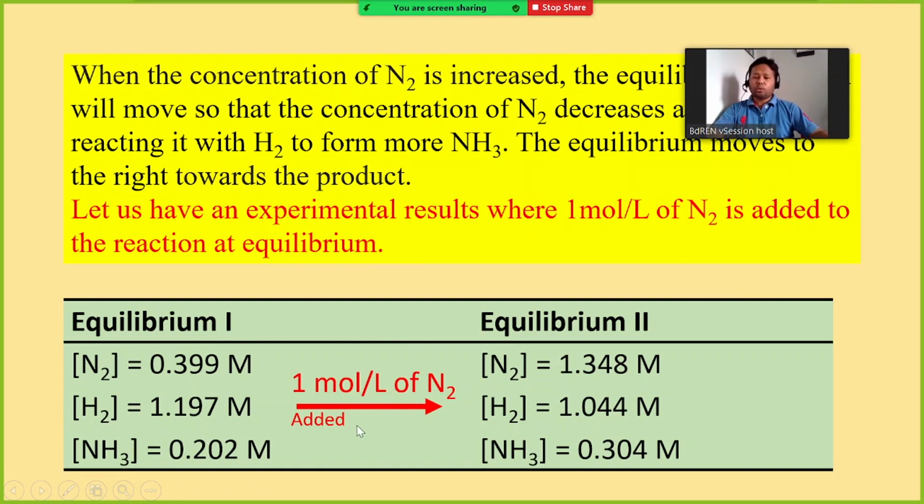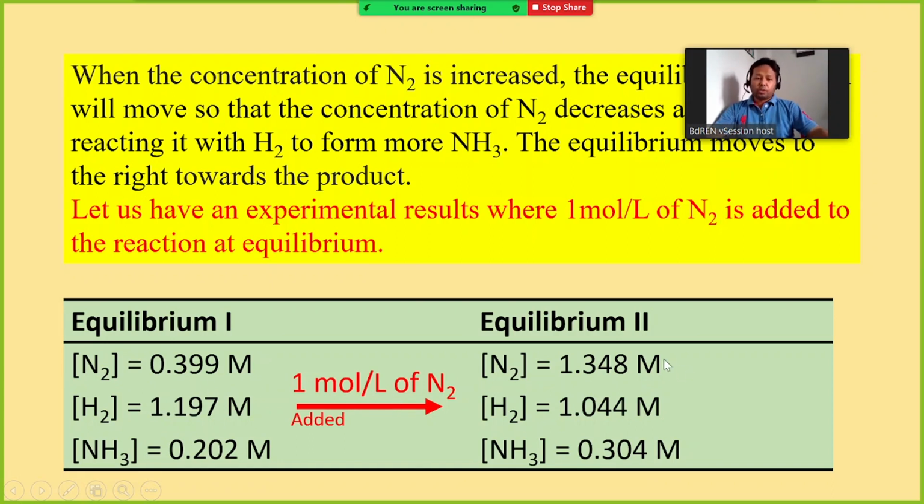We are adding 1 mole per liter of nitrogen. If we increase the concentration of nitrogen by 1 mole per liter, the final concentration of nitrogen is 1.348 mole. Concentration of hydrogen, so what will happen? You are adding 1 mole per liter of nitrogen.